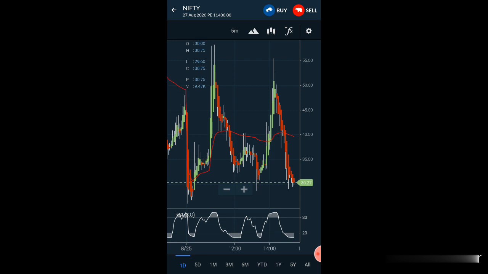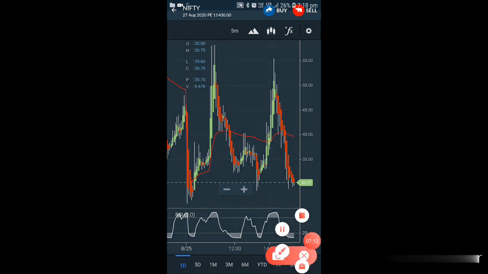Okay, here is the first call we have taken. You can see almost this area is where we took the first call. And for the second call, you can see Nifty suddenly went up. So on the P side, when Nifty is going up, P will be coming down. So P was coming down.